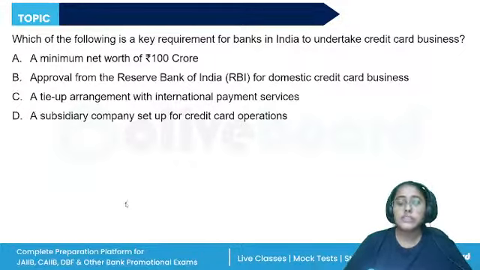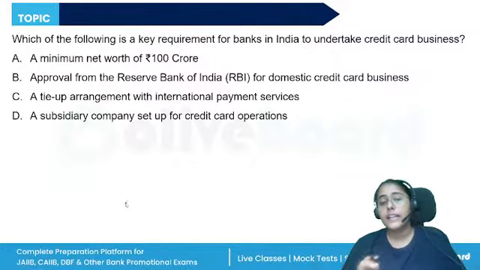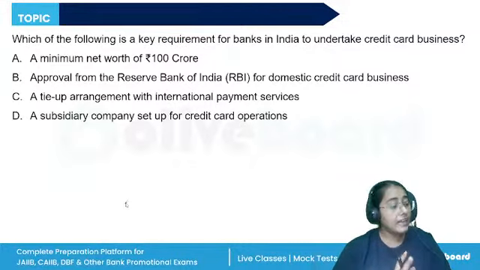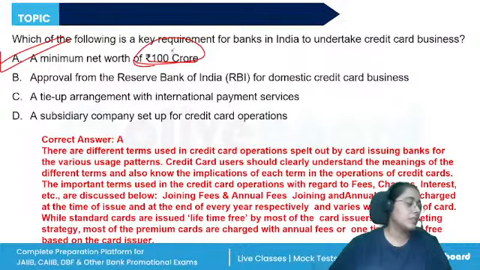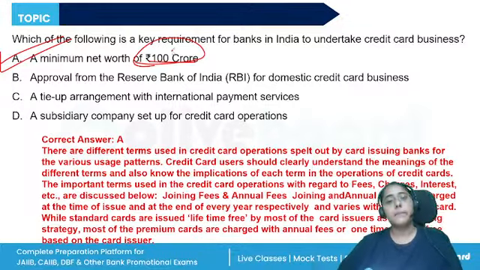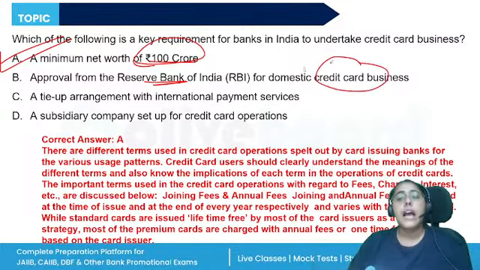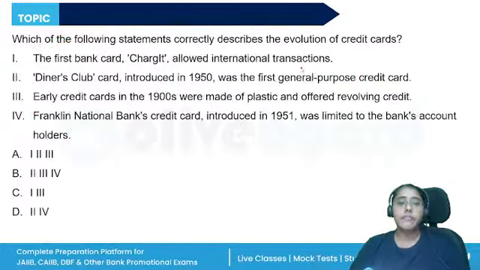However, only those banks with net worth of rupees 100 crore and above would undertake the credit card business. And if they are setting up a subsidiary for undertaking the credit card business, then it would be required to get approval from RBI. So the correct answer becomes a minimum net worth of 100 crores, right? And if they're doing the credit card business through a subsidiary, then they require approval from RBI, otherwise not.